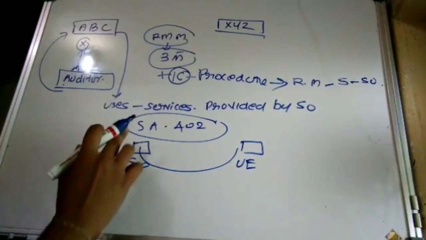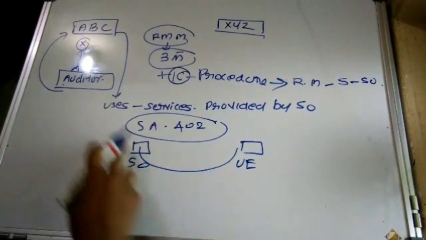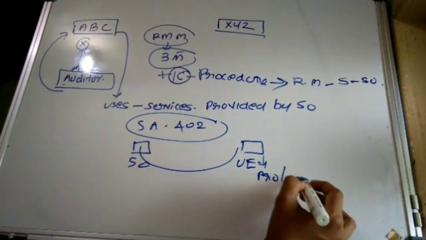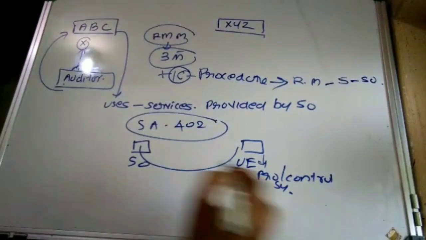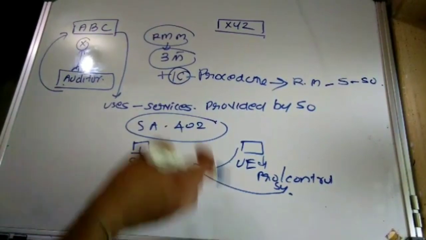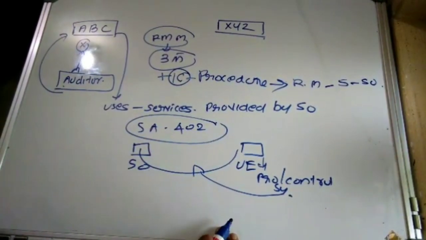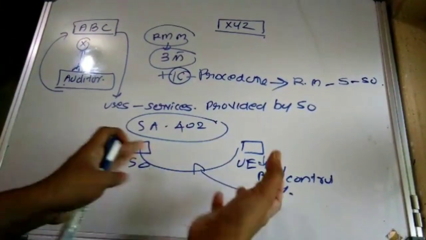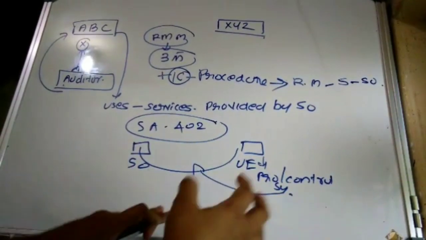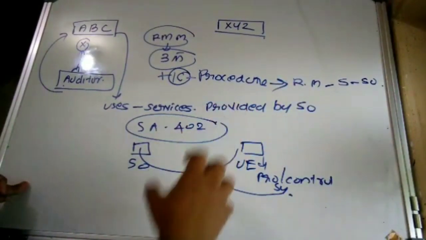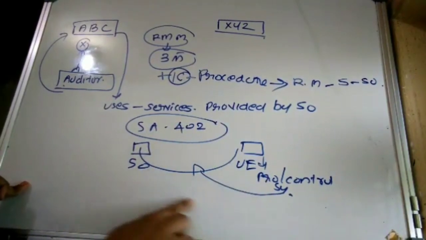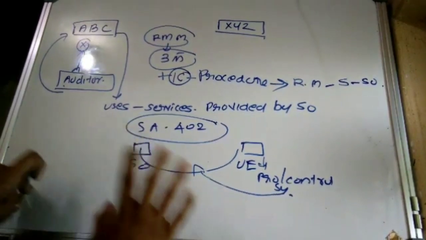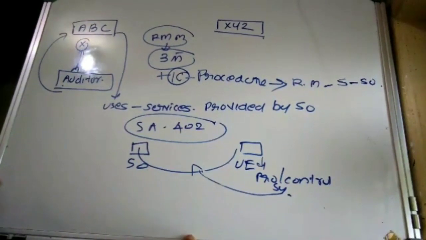Suppose this is the service organization that is providing services to the user entity, right? So the auditor is required to check whether the user entity has some procedures or control system that determine the accuracy of the services provided by the service organization. That is, the auditor of the user entity should examine whether there exists relevant control, and if so, whether it has been exercised or used by the user entity so as to determine the efficiency and effectiveness of the services provided by the service organization. Then what?